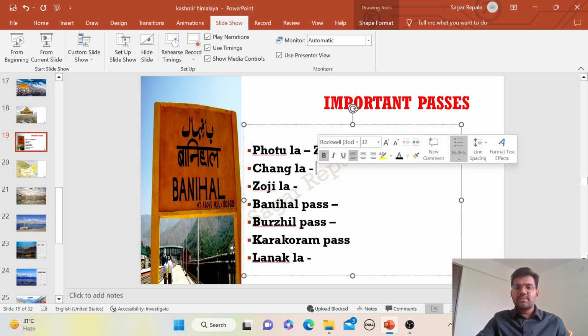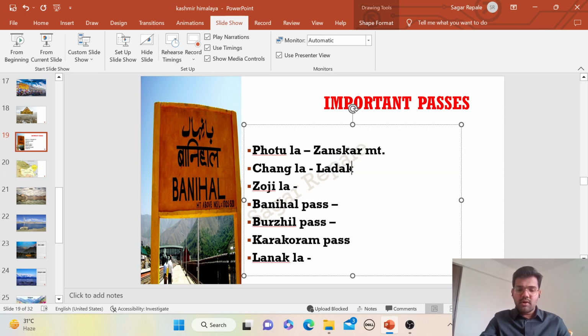Next, Changla Pass is present in the Ladakh mountain range. When you visit Pangong So Lake from Leh, you will encounter this Changla Pass. Then Zozila Pass. Zozila Pass is present in the Greater Himalayas.